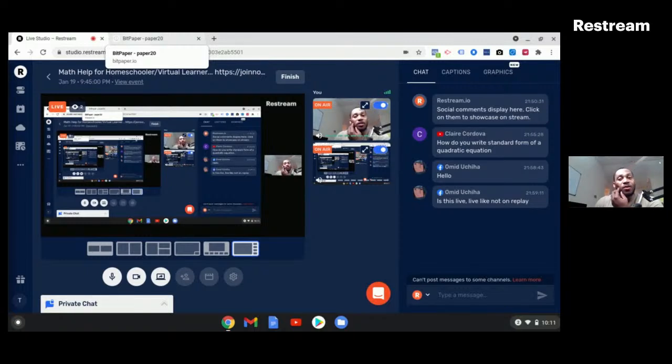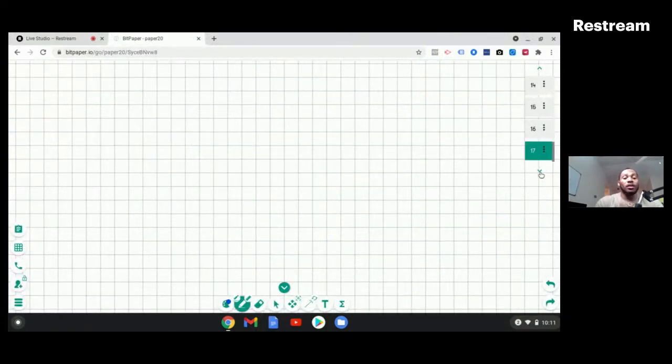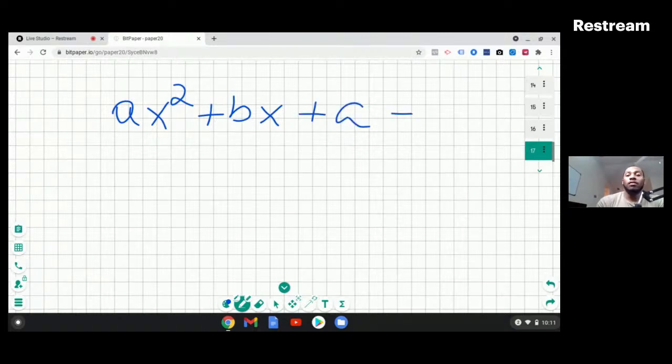So for quadratic equation, usually I see a question about quadratic equation. Quadratic equation is usually written as ax squared plus bx plus c, and if it's an equation, you're going to set that equal to 0. If you write it this way, it should be the form that they ask you for. So ax squared plus bx plus c, that's normally how you write it, equal to 0, because it's an equation.